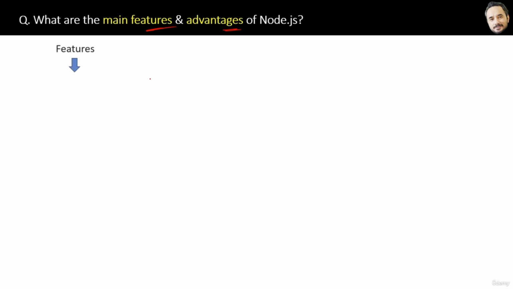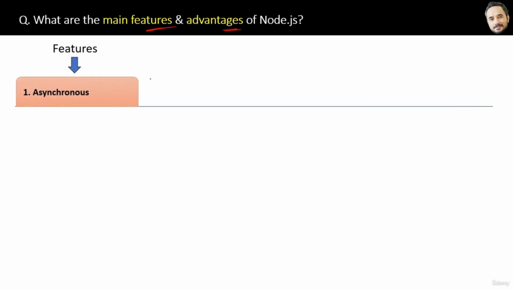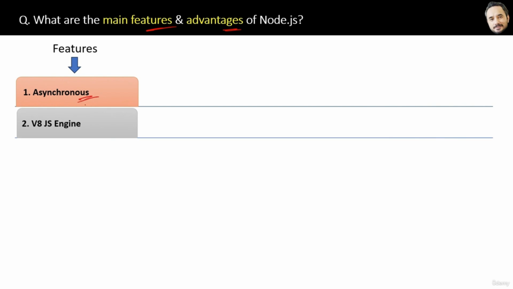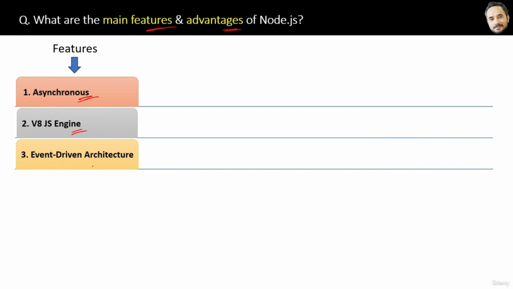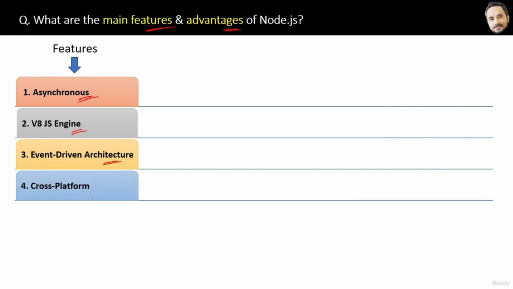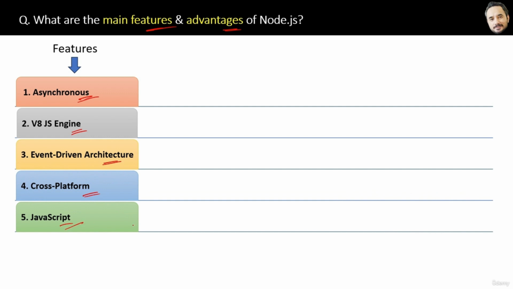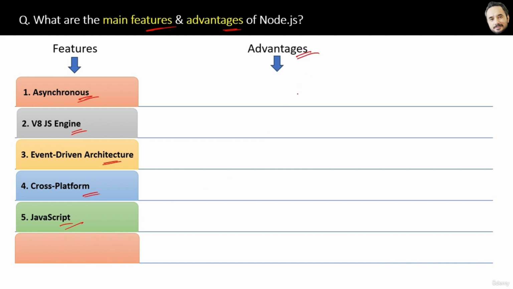Here are the 5 features you already know, right? Node.js has asynchronous operation. It has the Google Chrome V8 JS engine. It has event-driven architecture. It's cross-platform, and it uses the JavaScript language. Okay, so these are the features. Now, here are the advantages we get from these features.